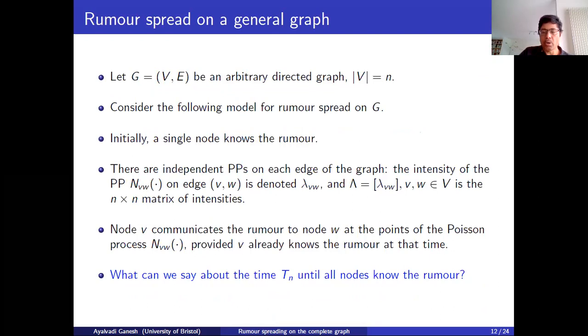Okay, so that's all I wanted to say about Rumour spreading on the complete graph, for which we were able to say a lot. We could calculate the expected time for Rumour spread exactly. We were also able to get the variance pretty much exactly and use this to prove convergence in probability in the large n limit.